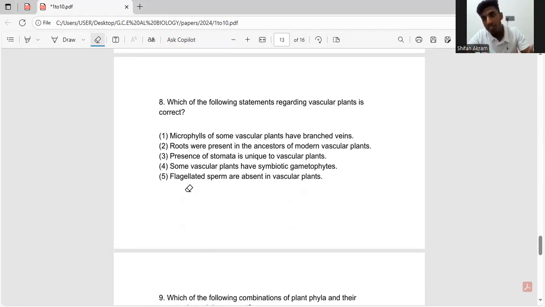They form a relationship with the fungi underground, and the fungi nourish the plant with food. This relationship is called symbiotic. So some vascular plants have symbiotic gametophytes. It is correct, so it is the fourth one. I'll highlight it.